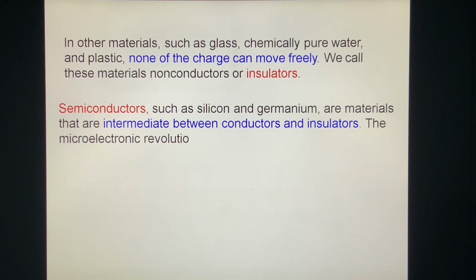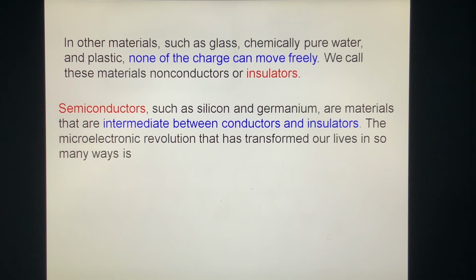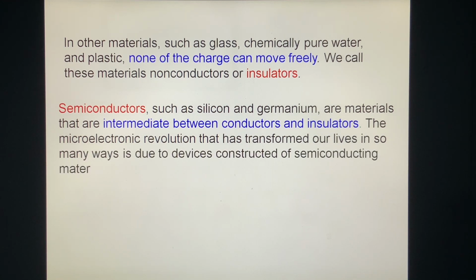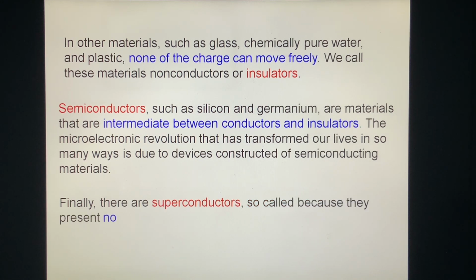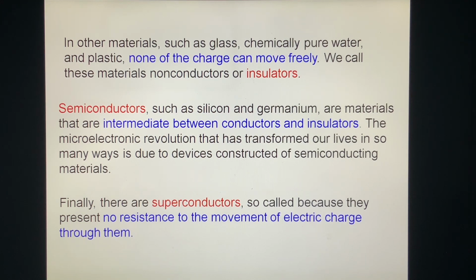The microelectronics revolution that has transformed our lives in so many ways is due to devices constructed of semiconducting materials. Finally, there are superconductors, so called because they present no resistance to the movement of electric charge.